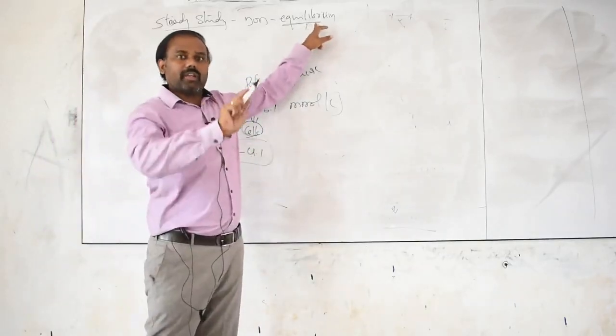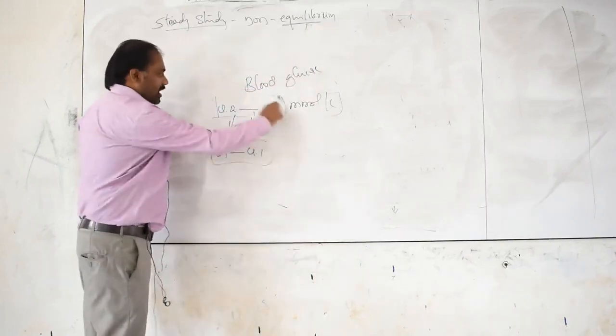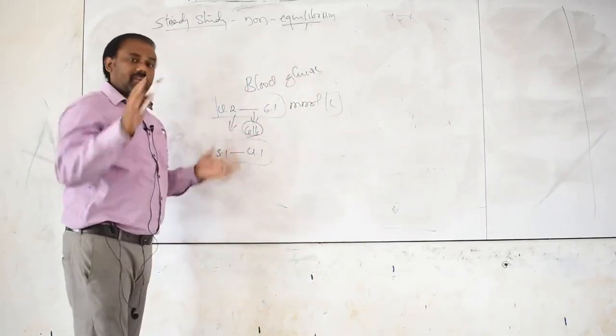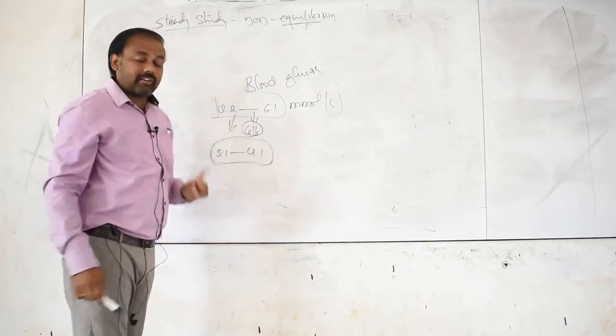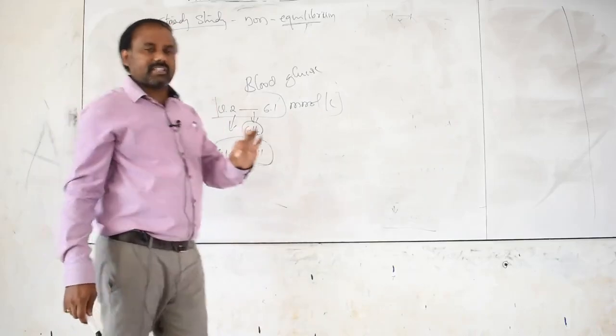Normal means equilibrium. So when it reaches the normal level, it never performs any work. So it should not reach its equilibrium state. So whatever the things in our body.